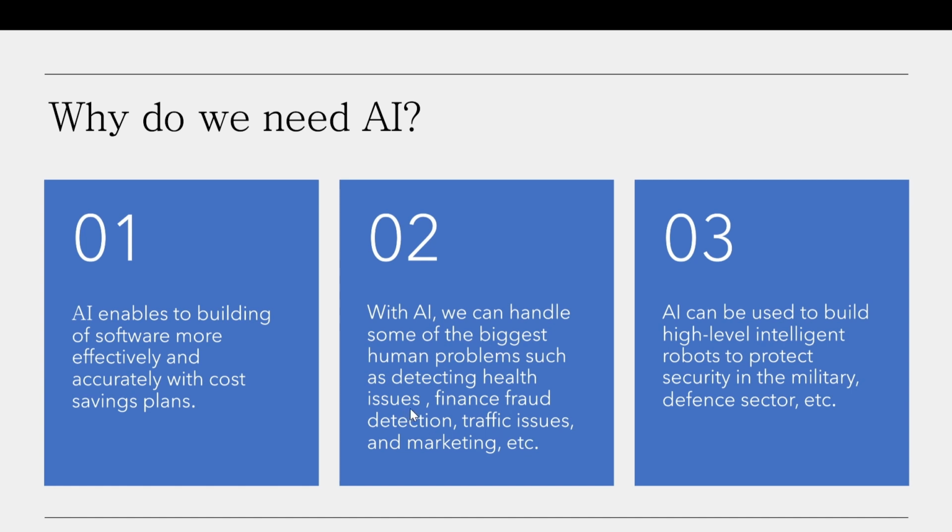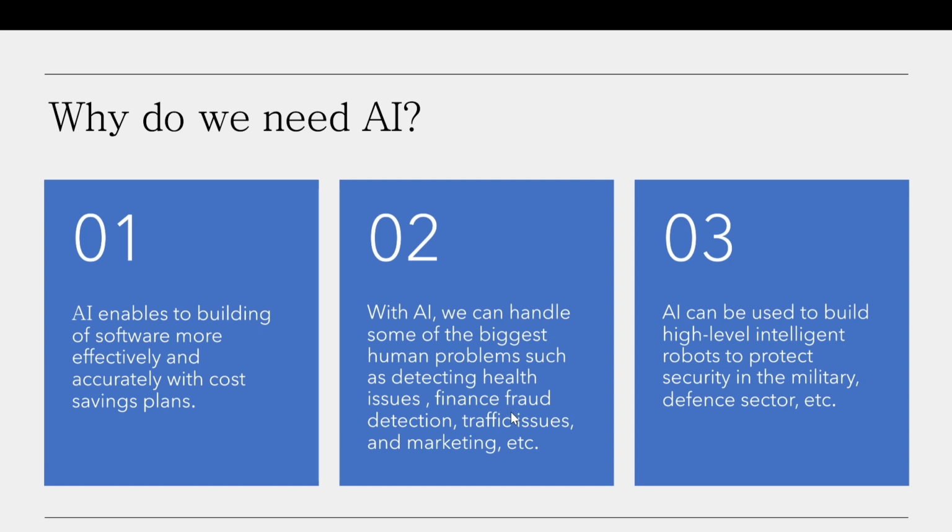For example, in the health sector, we have AI models deployed to detect big issues related to disease, for example cancer, and AI models can analyze the disease in further depth where humans cannot.